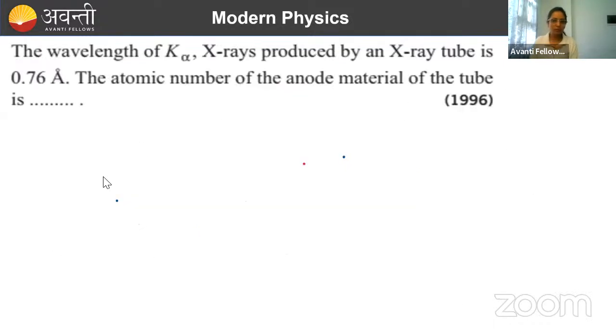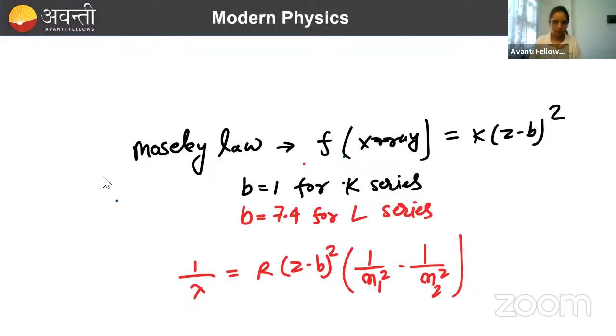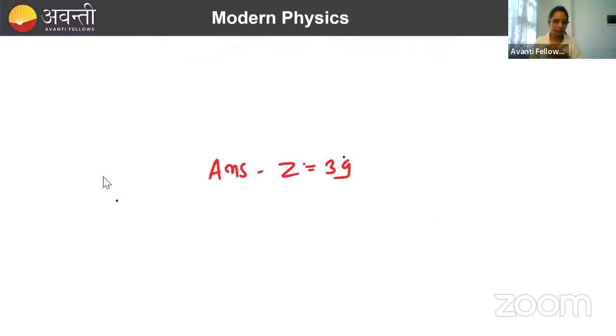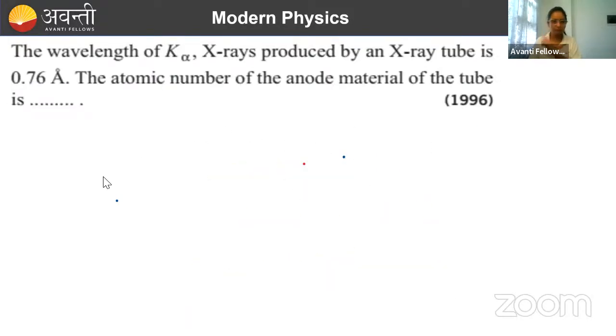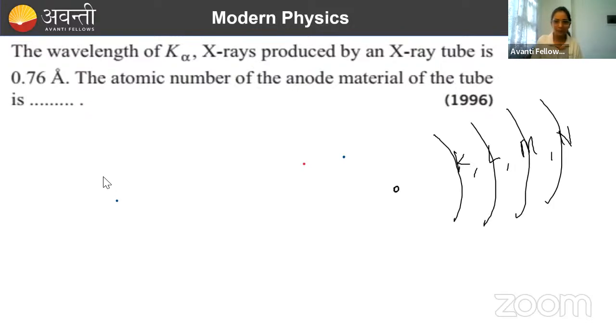So this knowledge you should have. Now what K alpha and K beta are, I will discuss later. K alpha, K beta is the same as the Lyman series and Balmer series you studied. So let me discuss that first. Okay, I didn't include the diagram. Like you must have studied in chemistry, K shell, L shell, M shell, K, L, M, N, the number of shells. So if this is K, this is L, this is M, this is N, and this is my nucleus.